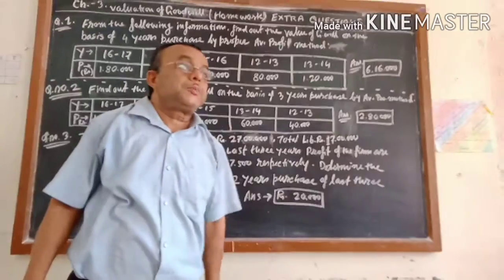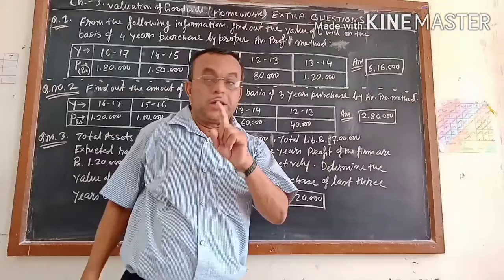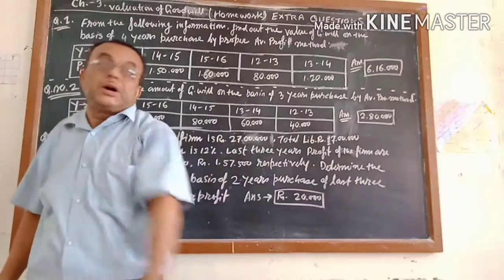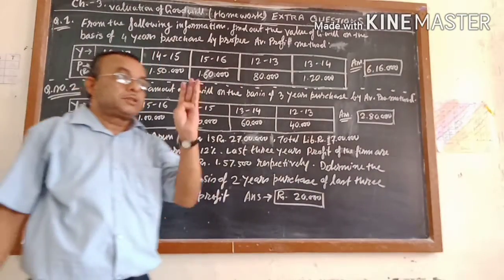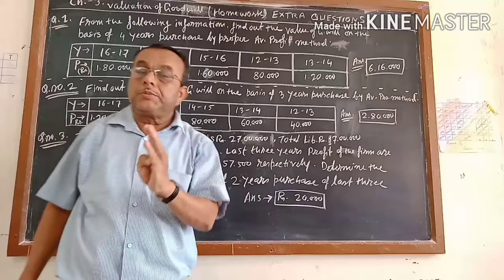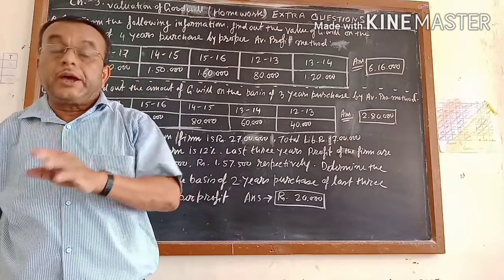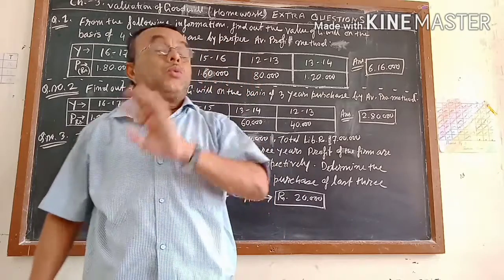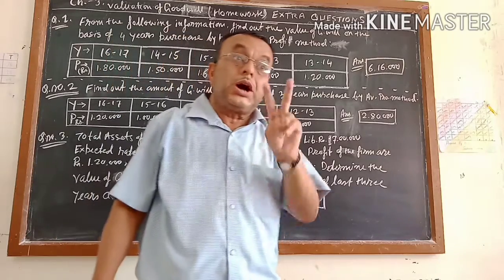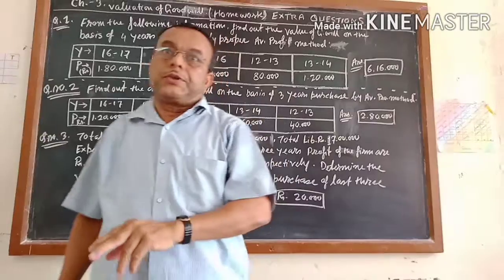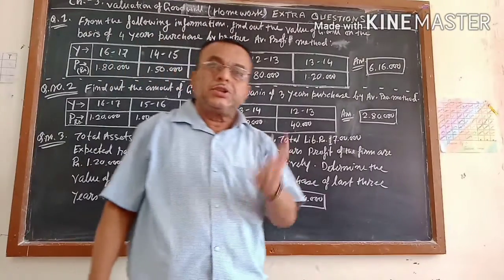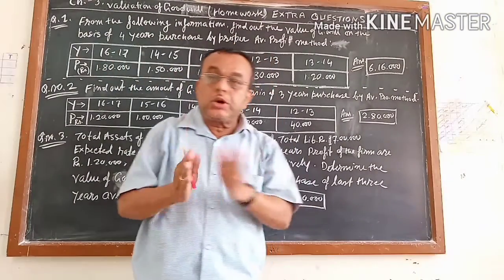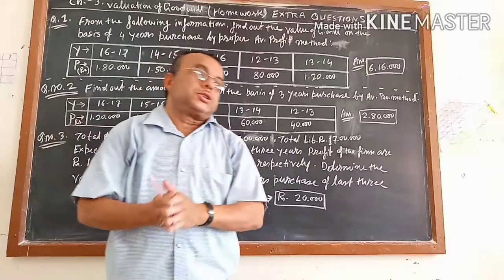Proper average profit method means either the first method or the second method, either the simple average profit method or the weighted average profit method. Both are called average profit, but one is simple and the other is weighted. Which one you apply depends on the question.